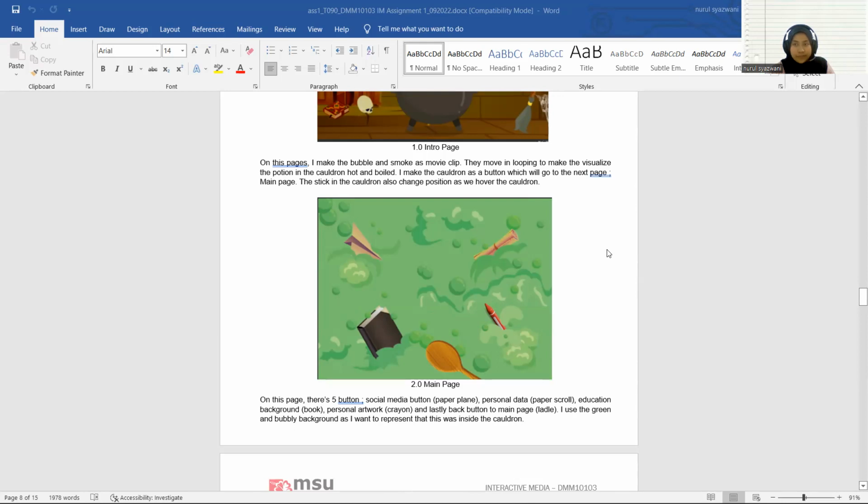Next is the main page. I put 5 objects here. In this main page, I made it green as I want to represent that it is inside the cauldron. There are four main buttons that will lead you to other pages and 1 back button that will lead you back to the intro page. The first is the paper plane, which goes to social media. Next is the scroll paper, which is the personal data. Next is the book, which represents my education background. And lastly, the crayon, which is personal artwork.